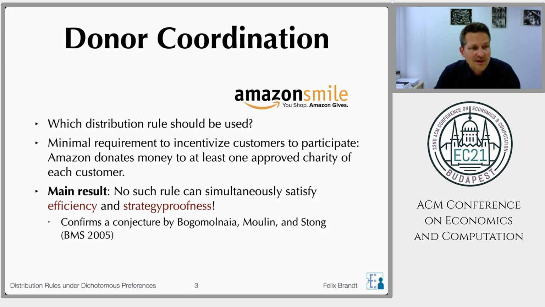Our main theorem shows that no rule that satisfies this minimal requirement can simultaneously satisfy efficiency and strategyproofness. And this impossibility holds despite the fact that we only have very simple approval or so-called dichotomous preferences. The theorem confirms a conjecture by Bogomolnaia, Moulin, and Stong from 2005. And actually much of the model that we study is based on this classic paper that I will refer to as BMS 2005 in the following.